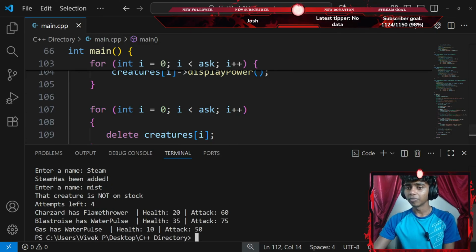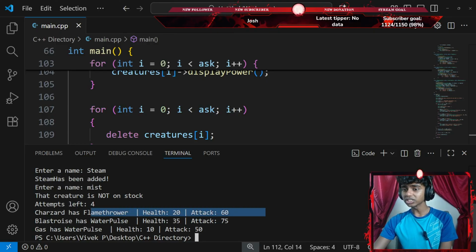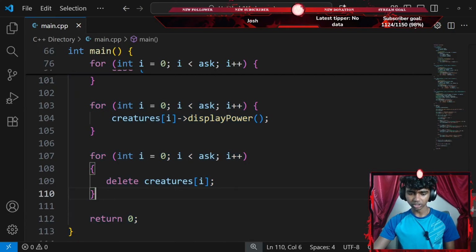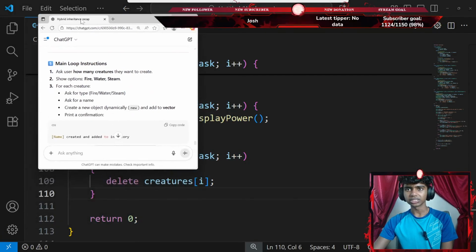Okay, that creature is not on stock. Attempts left 4. Okay, Charizard stats. Okay, perfect. That's honestly pretty much it. That said, let's go with the controller. Control C, copy the code. Let's get Sensei / ChatGPT here.